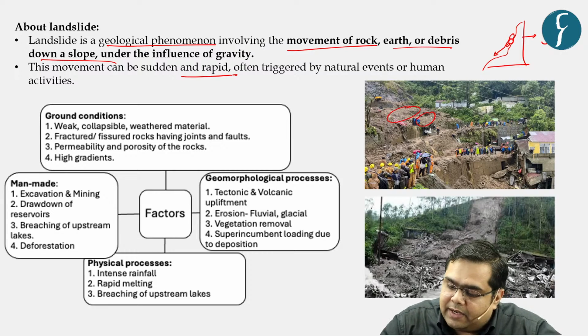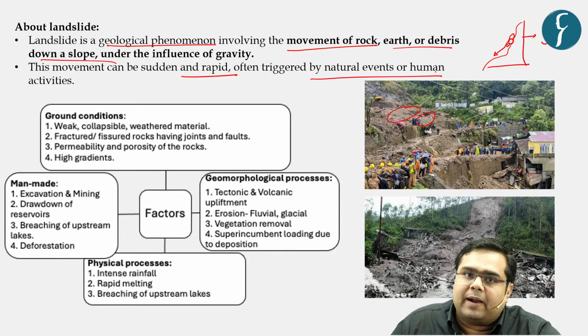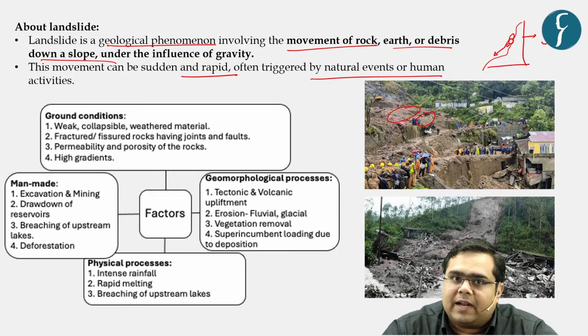This movement can be sudden or rapid, and more often than not, it is triggered by various human activities. What are the various examples of human activities which can induce the phenomena of landslide?